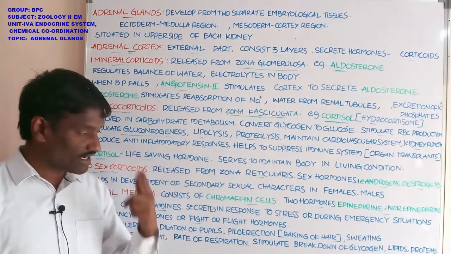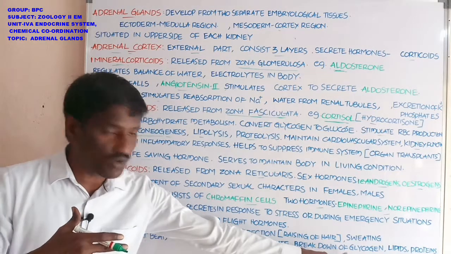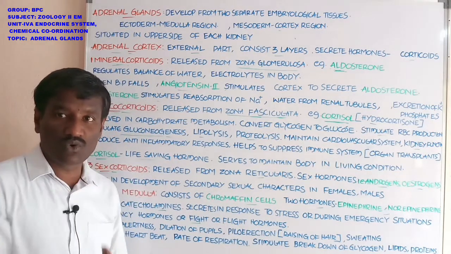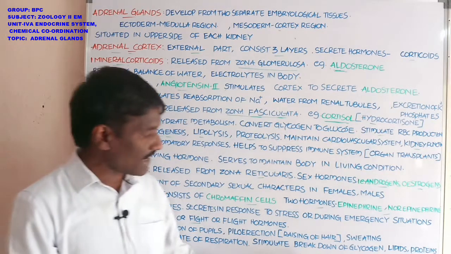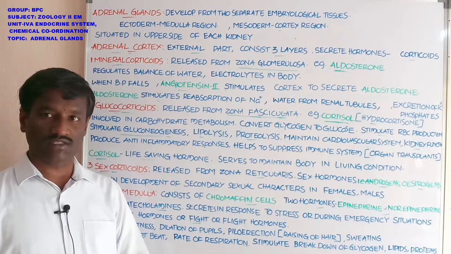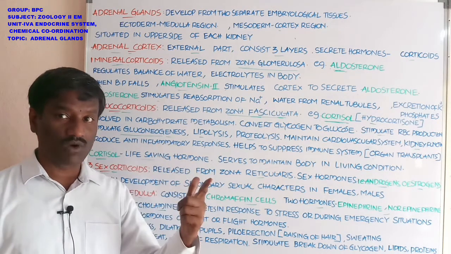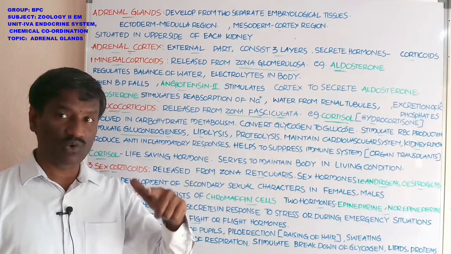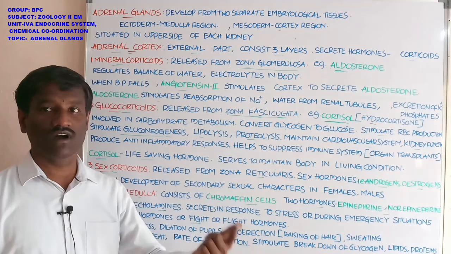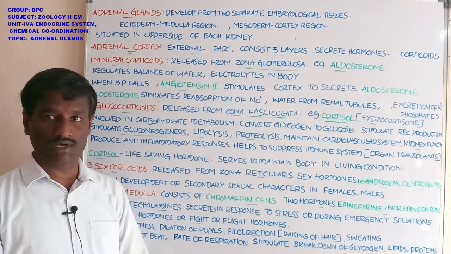They stimulate breakdown of glycogen to produce glucose, and also breakdown of lipids and proteins. The breakdown of glycogen into glucose increases the level of glucose in the body fluids.